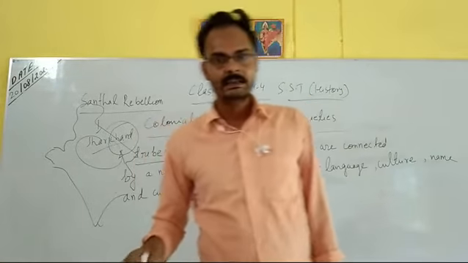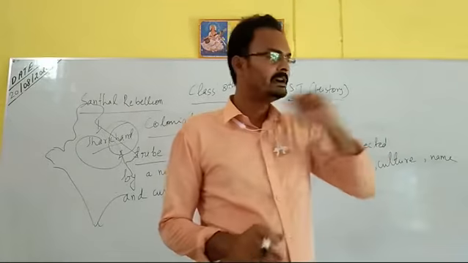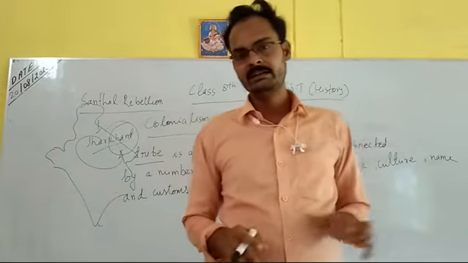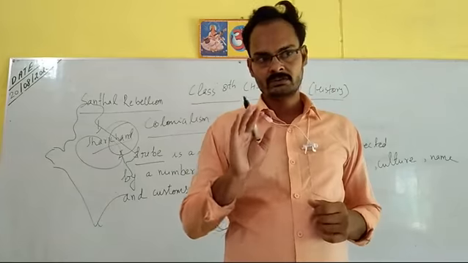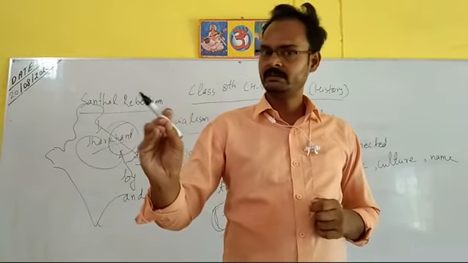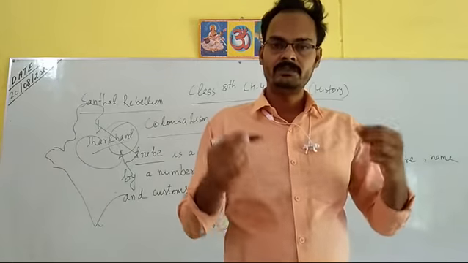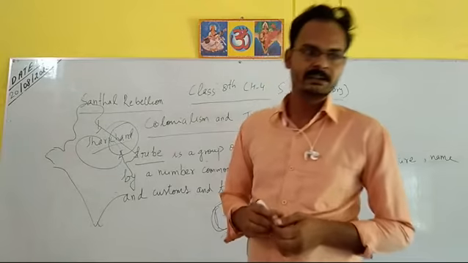You understand? That means if you cultivate a crop on a field, and after the crop is finished you abandon that field and leave it for some time, the fertility of that field will increase. So this is jhum cultivation or shifting cultivation.